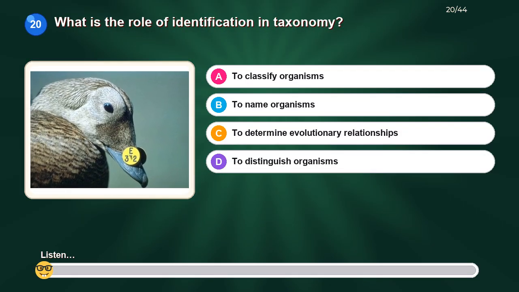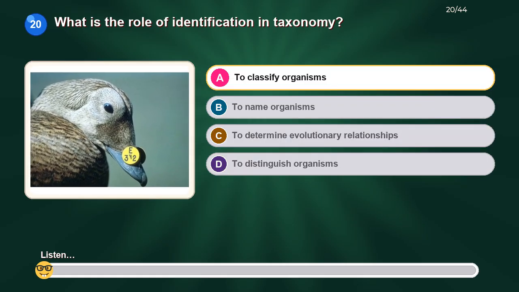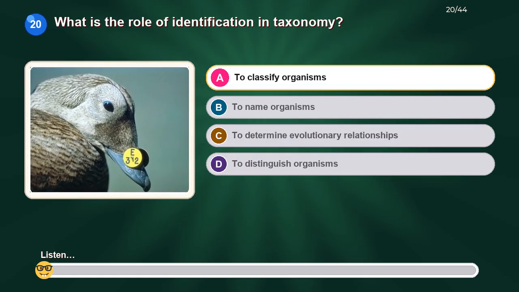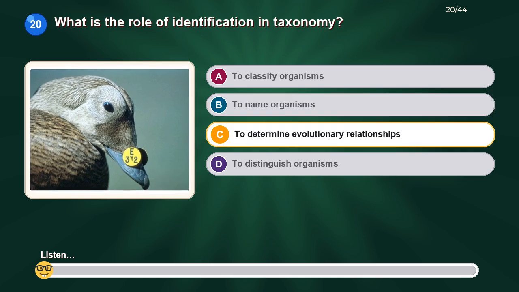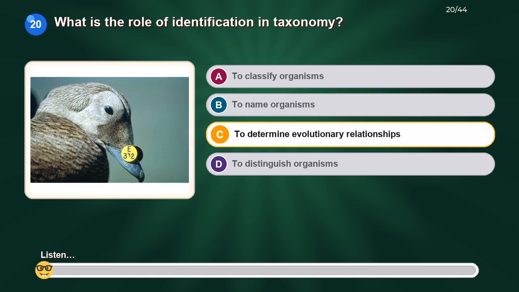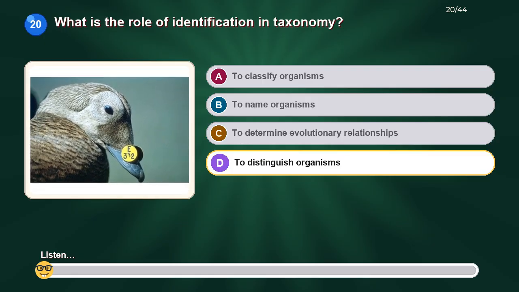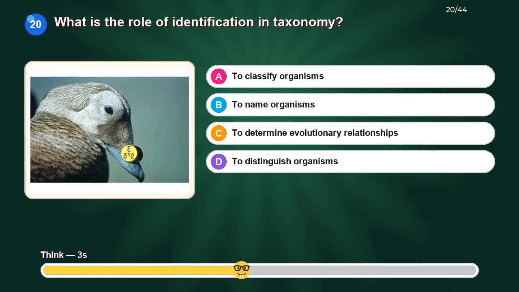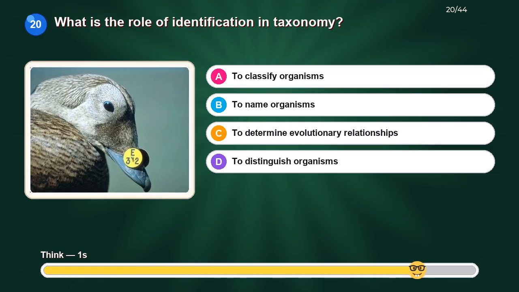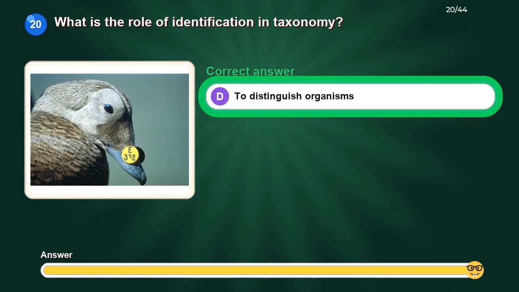What is the role of identification in taxonomy? Option A, to classify organisms. Option B, to name organisms. Option C, to determine evolutionary relationships. Option D, to distinguish organisms. The correct answer is, to distinguish organisms.